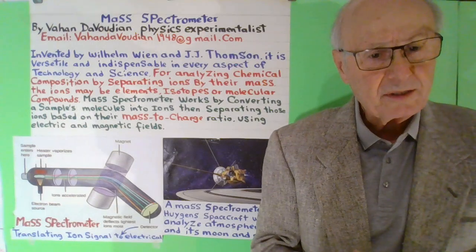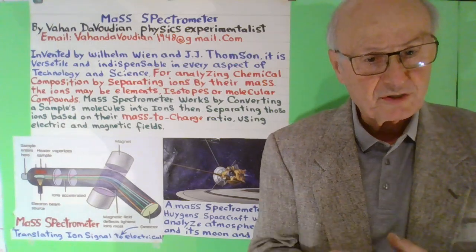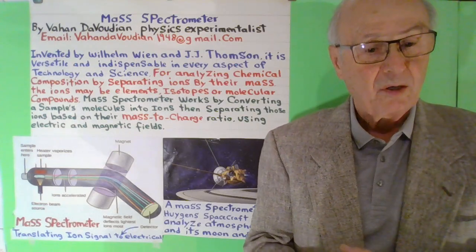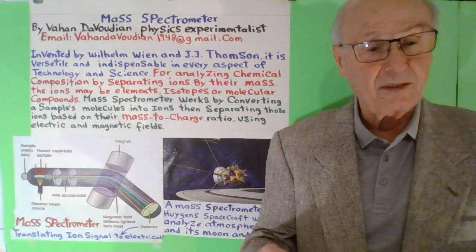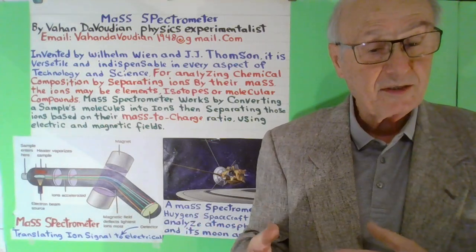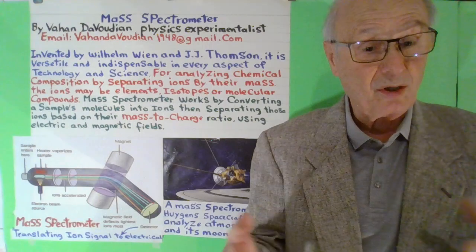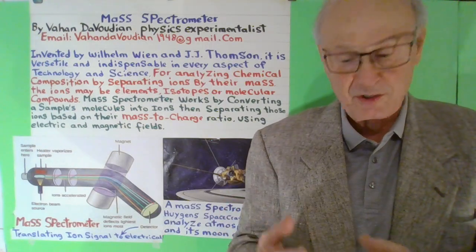Imagine how important it is. Without even traveling to the planets, you can find out their composition, what they're made of, their temperature, their atmosphere, and everything else. And when we go to places like Mars, you have a lot of information.